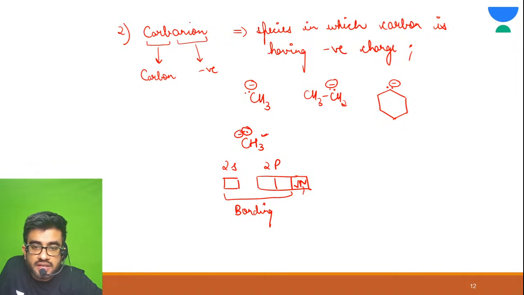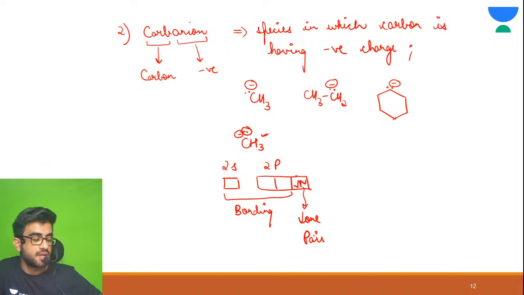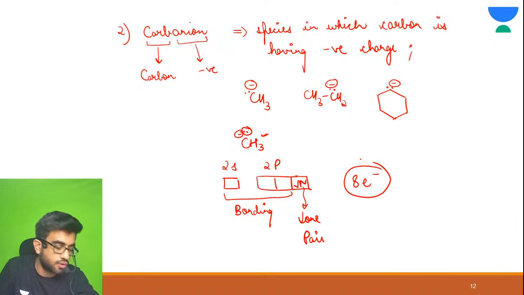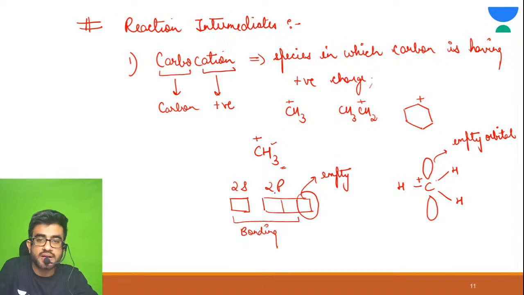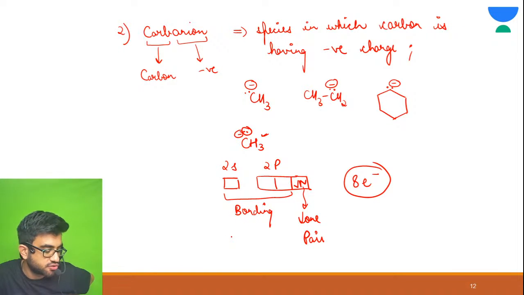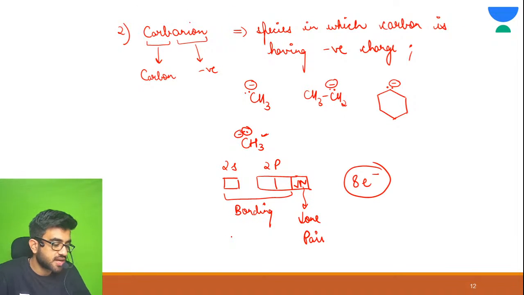Is this much clear to all of you? Tell me in the chat section. It has 8 electrons, whereas carbocation has only 6 electrons. Why? Because only 3 bonds are formed. Here why 8 electrons? 3 bonds plus lone pair as well. So 8 electrons in carbanion.